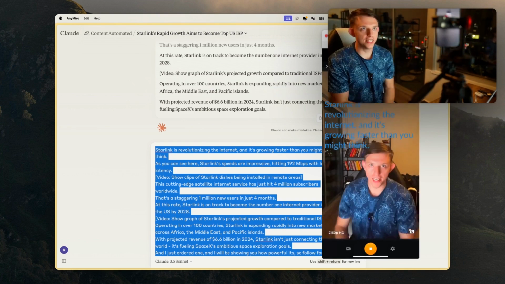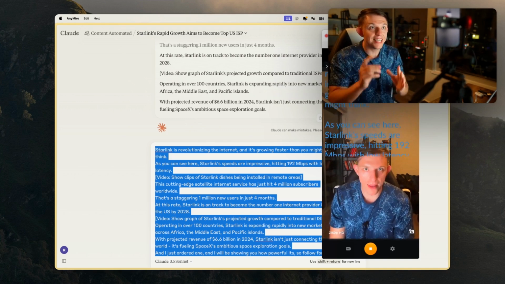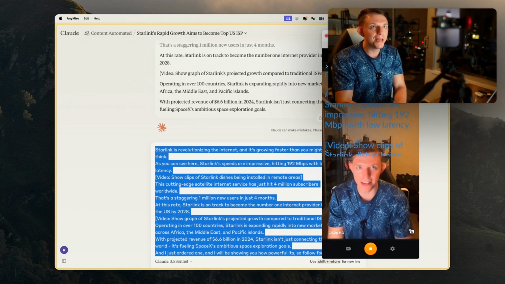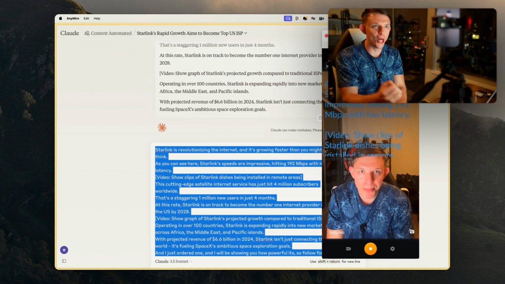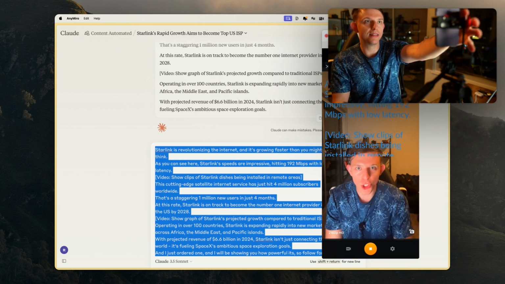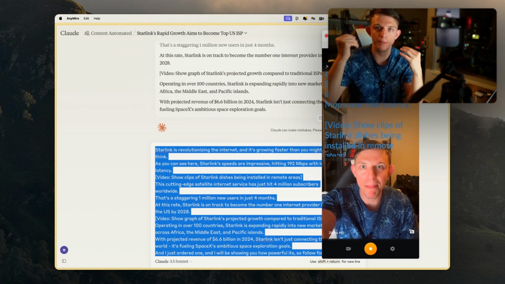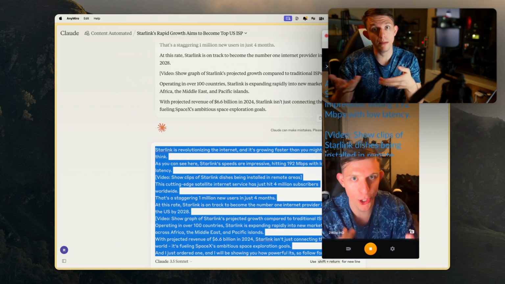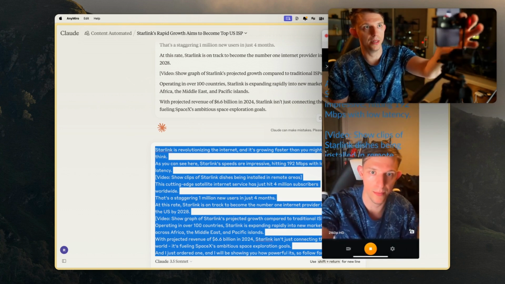Starlink is revolutionizing the internet, and it's growing faster than you might think. As you can see here, Starlink speeds are impressive, hitting 192 Mbps with low latency. How do you say that? Megabits? Mbps? And honestly, this is actually a good thing. So when people are watching content, I'm actually going to purposefully mispronounce it so that hopefully we get people to comment on the video, which would actually be kind of fire. So I'm actually going to restart this.